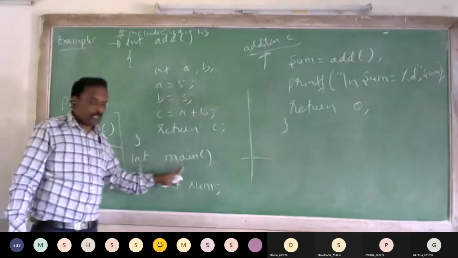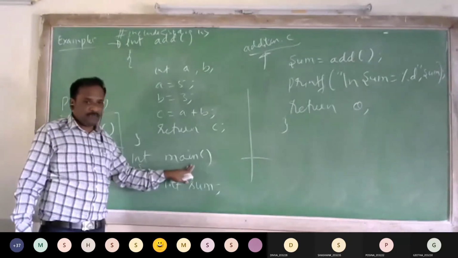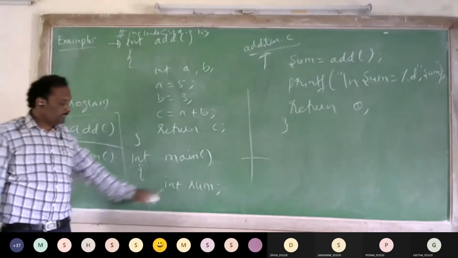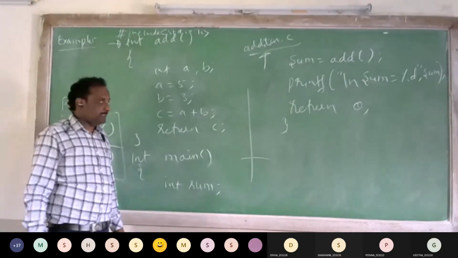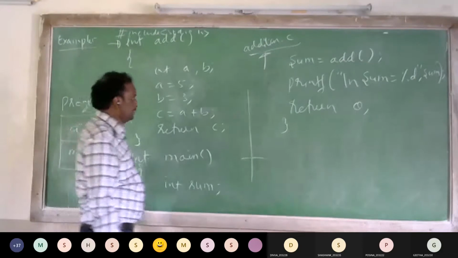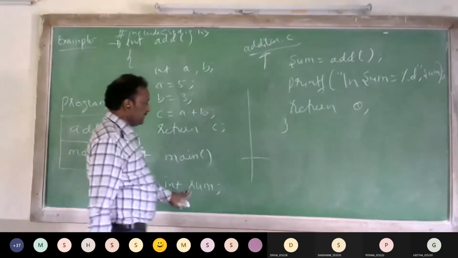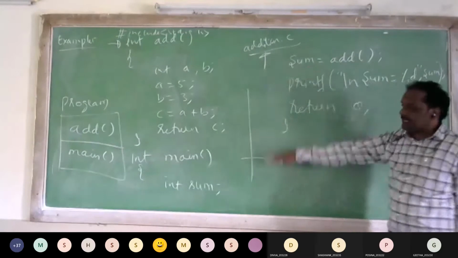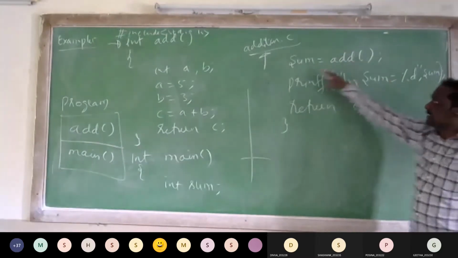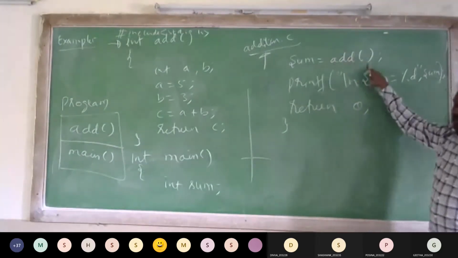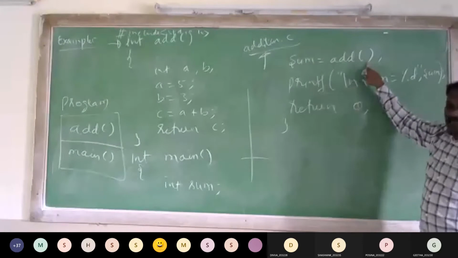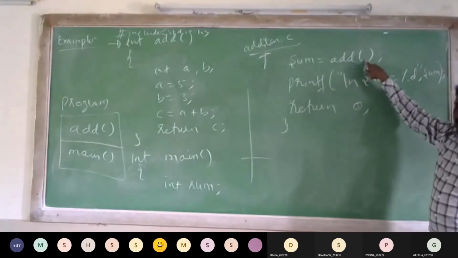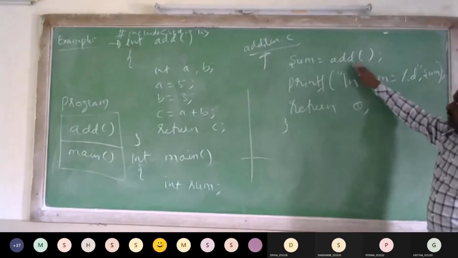Whenever we run the program, the main function will be executed first. Here I have declared one variable named sum. The main function is always executed first. The second statement is sum is equal to add. Here I have not written any parameter, which means it contains zero parameters.